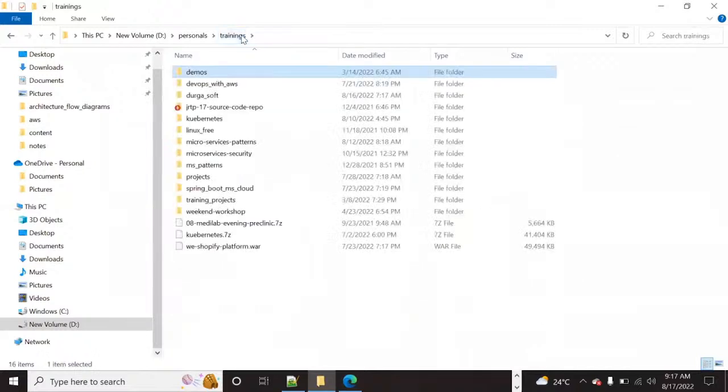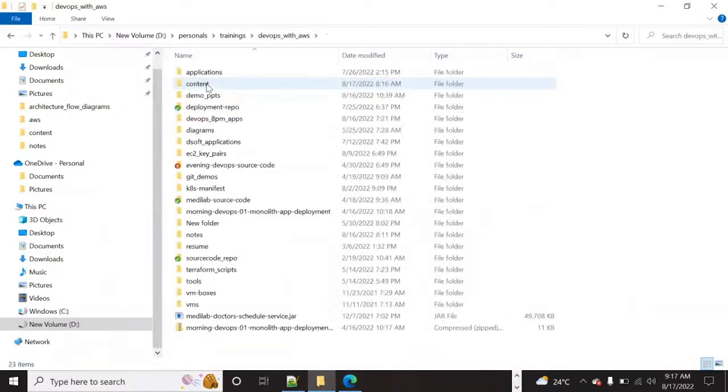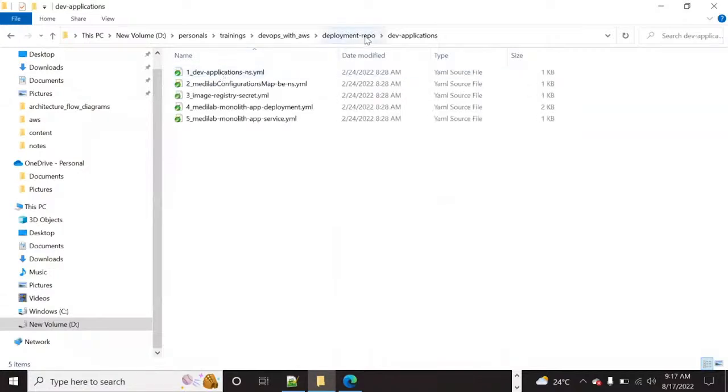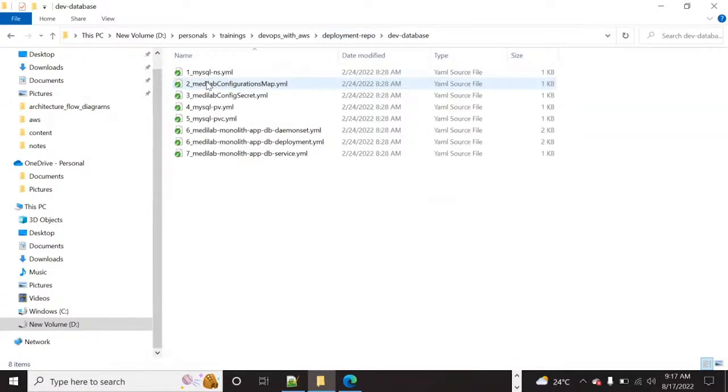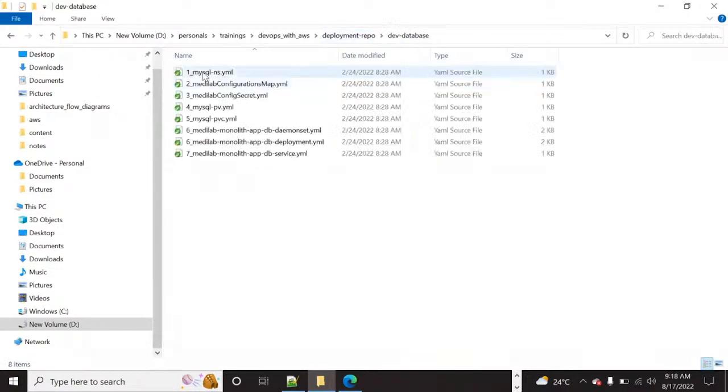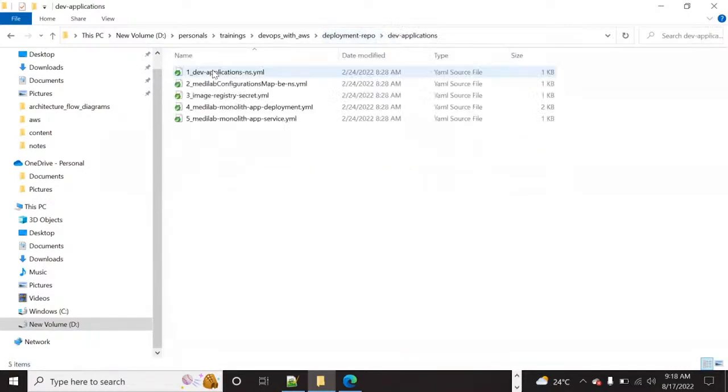I'm discussing all this just to give you confidence. In the deployment repo, dev applications, this is one application deployment having these 7 files, Kubernetes files, and here 5 files, a total of 12 to 13 files we have to write.